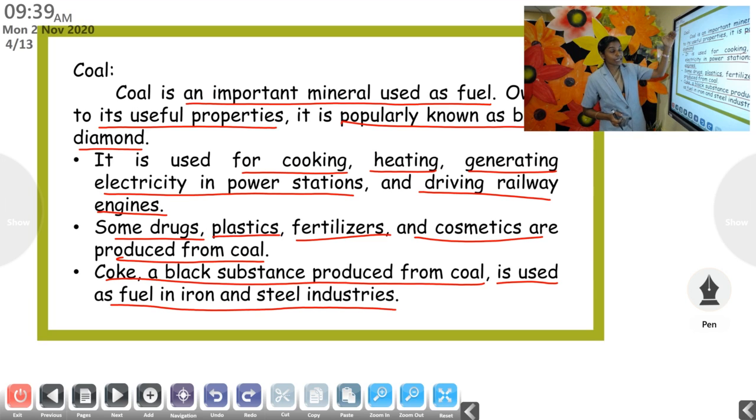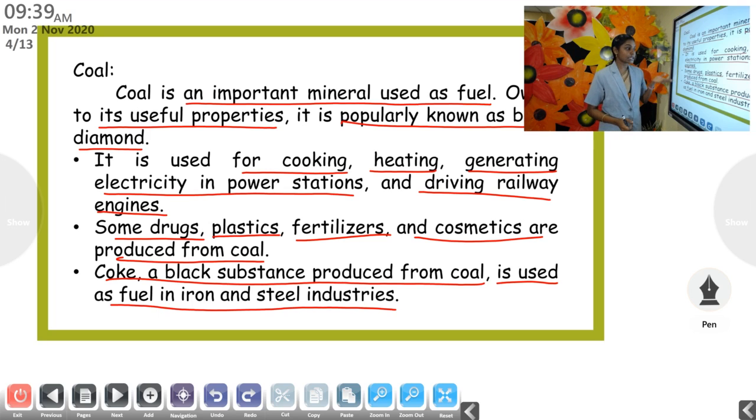So coal is an important mineral which is used as fuel. What is fuel? The substance which is used to produce heat. It is popularly known as black diamond. Which mineral is known as the black diamond? It is coal. What are the uses? It is used for cooking, heating, generating electricity in power stations, and driving railway engines.